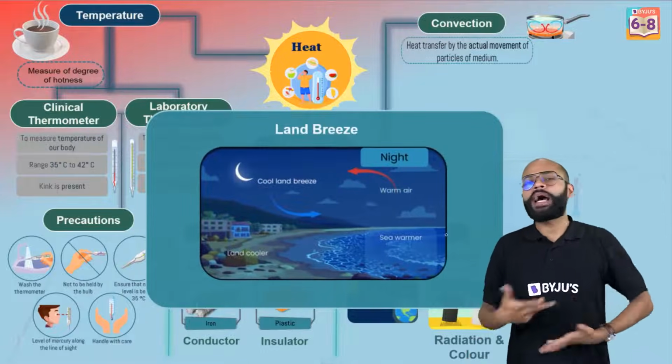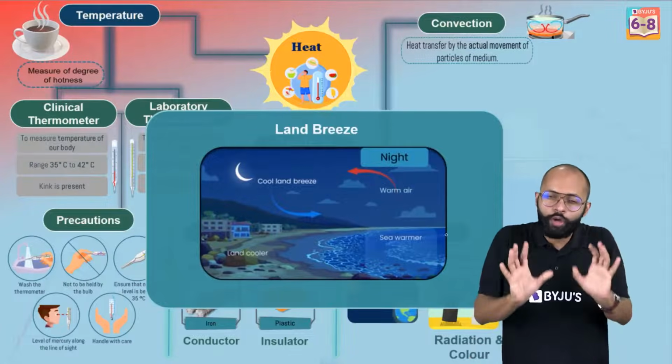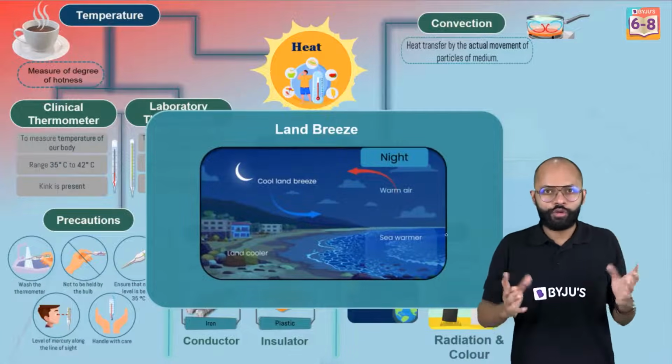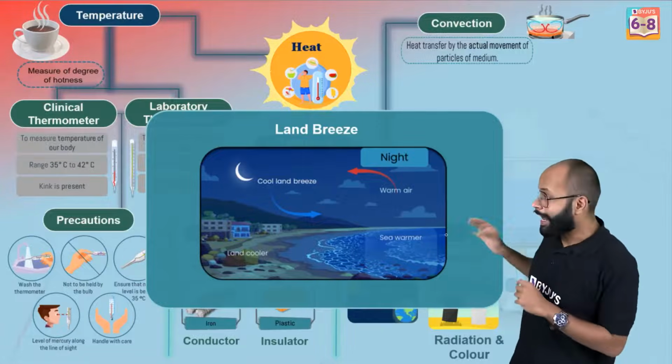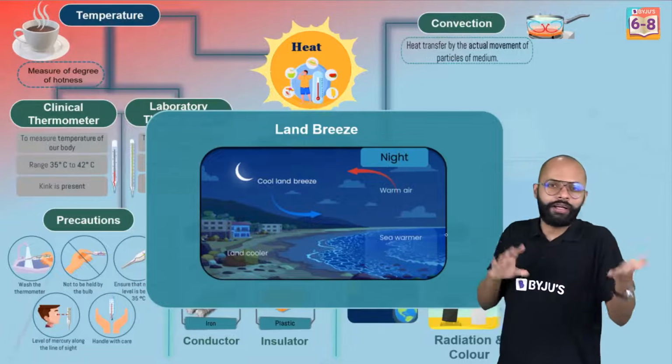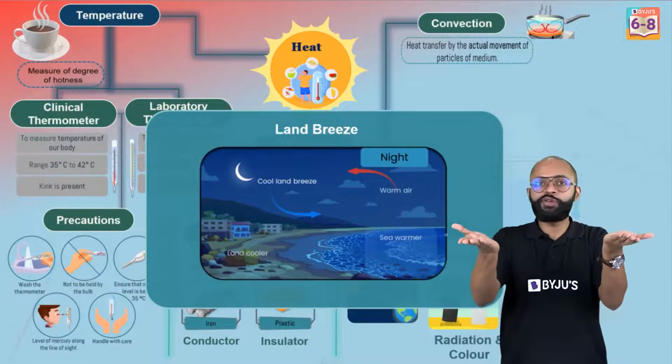At night, what happens? Land, which heats up quickly in the day, becomes cold quickly at night also. जो जल्दी गर्म होता है ना, जल्दी ठंडा भी हो जाता है. Kind of, you can say this, right? है ना? So land will give the heat off quickly. रात में land बोलेगा मैं तो हूँ ठंडा. Land will be colder compared to sea.